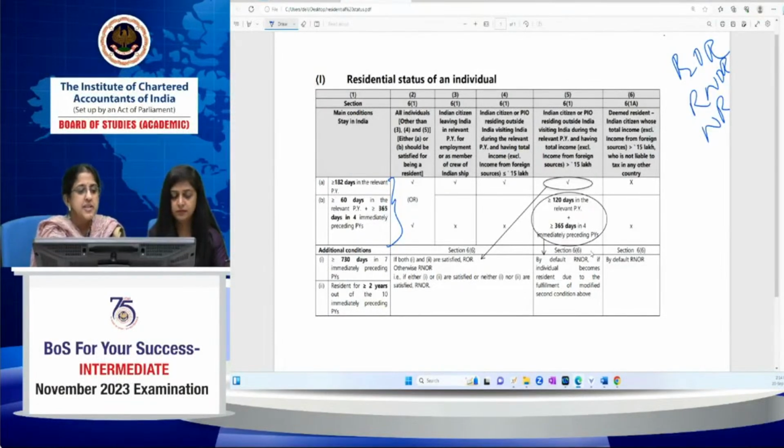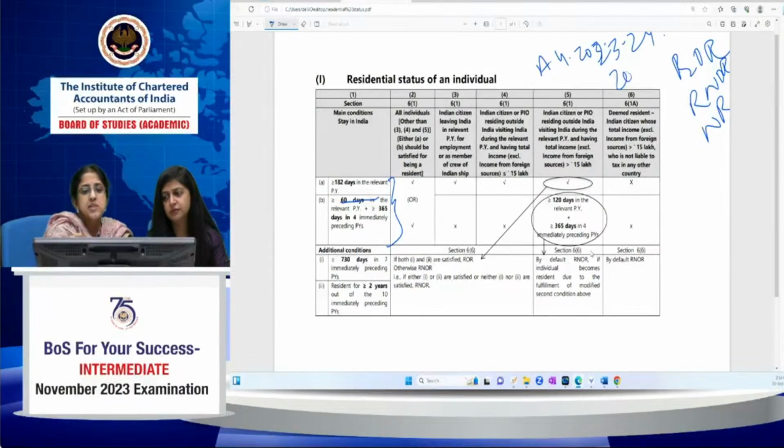Alternatively, he can be a resident if he stays in India for 60 days in the relevant previous year and 365 days in the 4 immediately preceding previous years. For example, this is assessment year 2023-24. So what is your previous year? Previous year is 2022-23. Whenever I say relevant previous year, for your November 23 exam, the relevant previous year is 2022-23. So if an individual has stayed for 182 days or more in the relevant previous year, he becomes a resident. Alternately, if he has stayed for 60 days or more, plus 365 days in the 4 immediately preceding previous years.